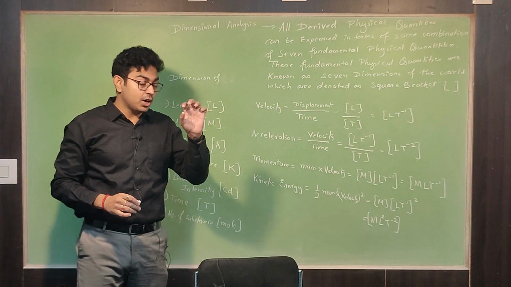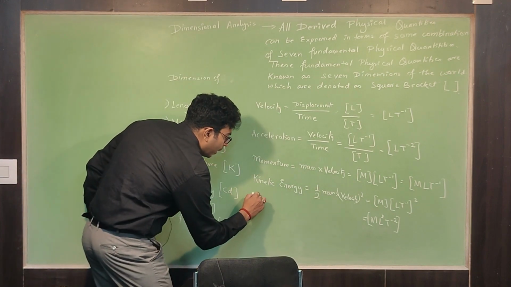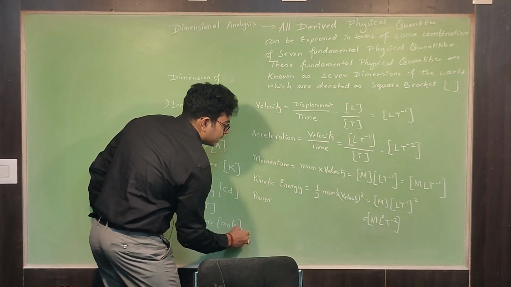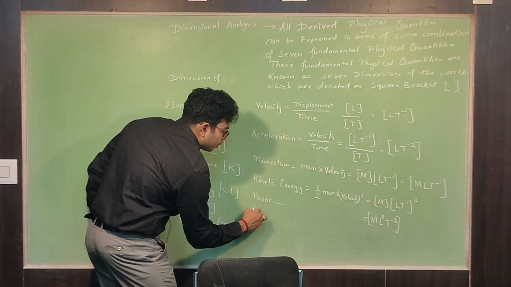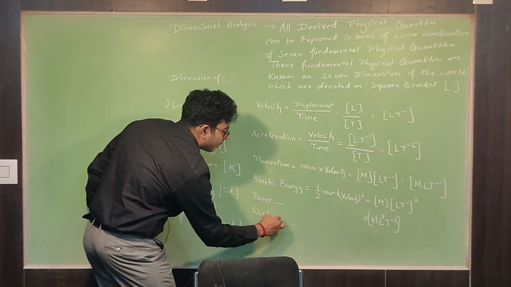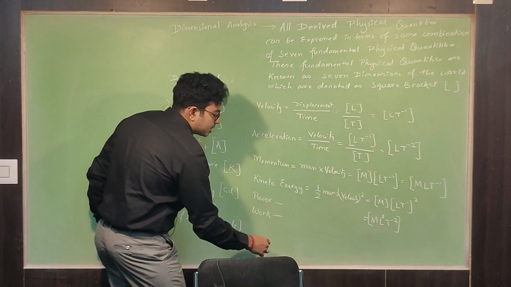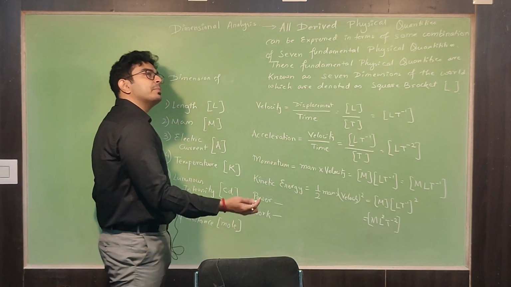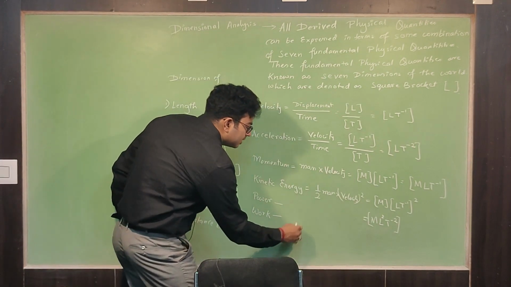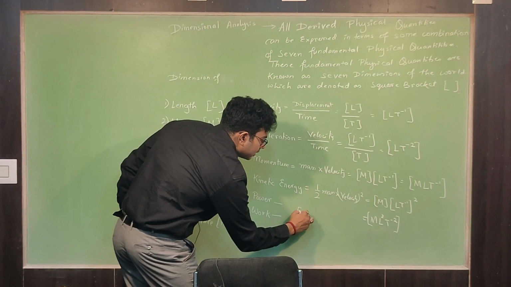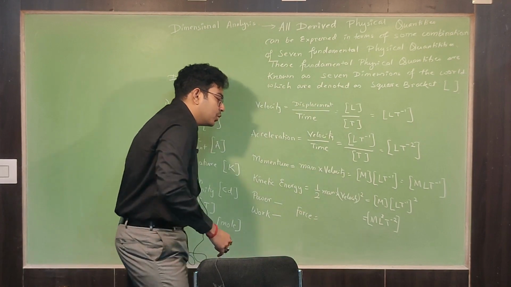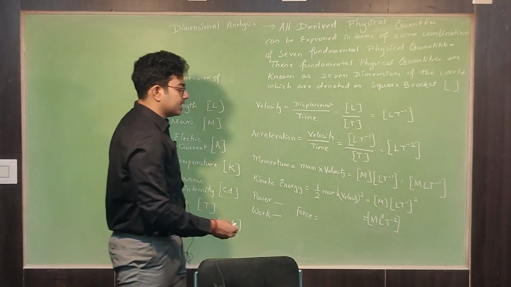You have to find out dimension of power. You have to find out dimension of work. Achha, I'm just showing you this one. Force. This is a bonus. What is force? Mass into acceleration.